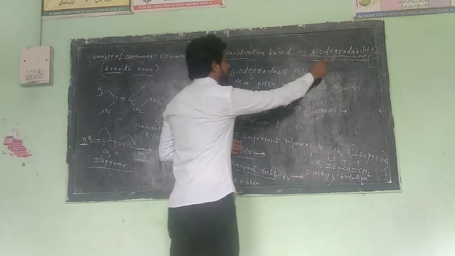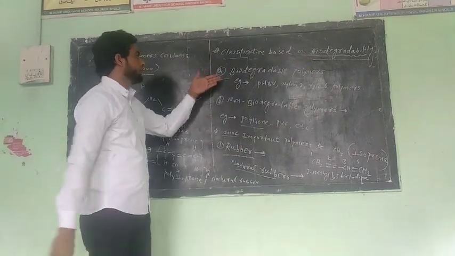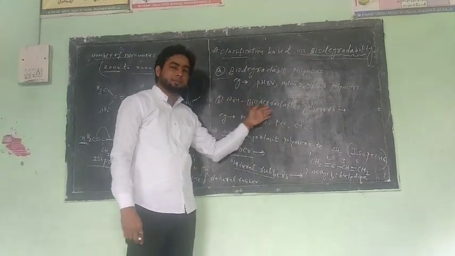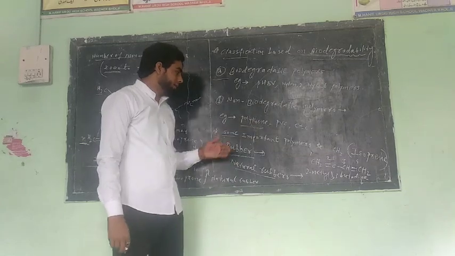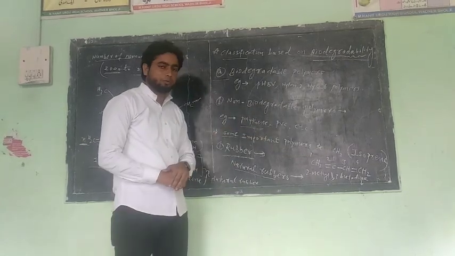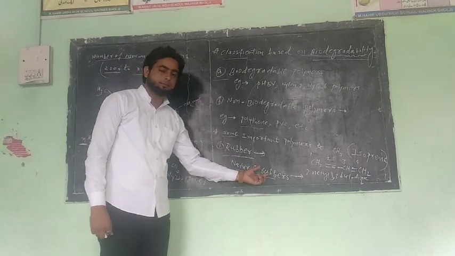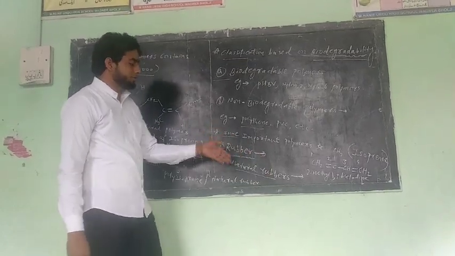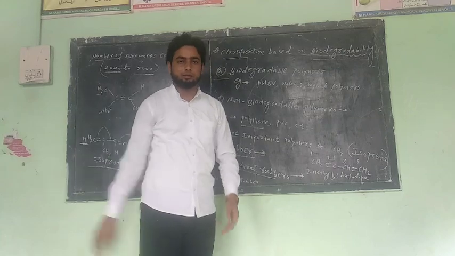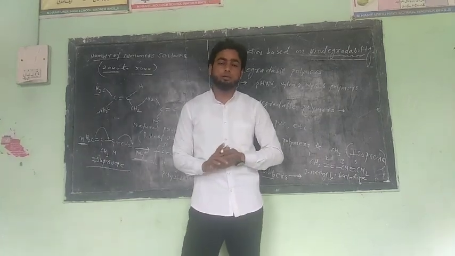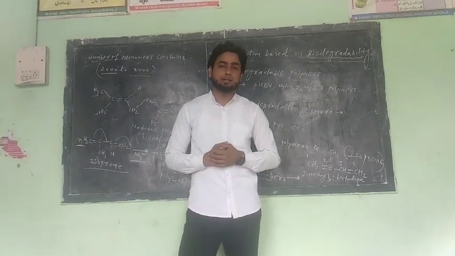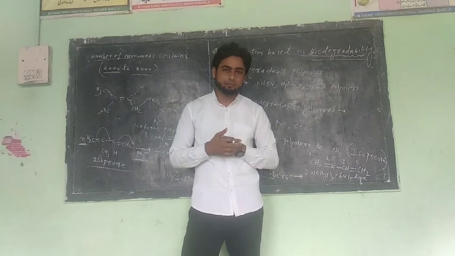So it's all about classification based on biodegradability. Clear? Two types, biodegradable and non-biodegradable. Example we take here. Now second, we take some important compounds of polymers, like the first rubber and the natural rubber. Okay? Now for example, which compound, which structure is there, to be shown here. Okay?